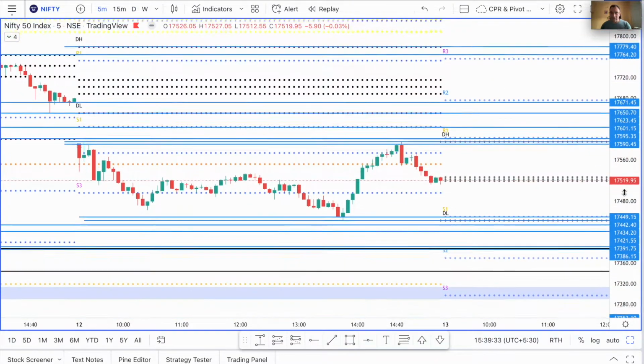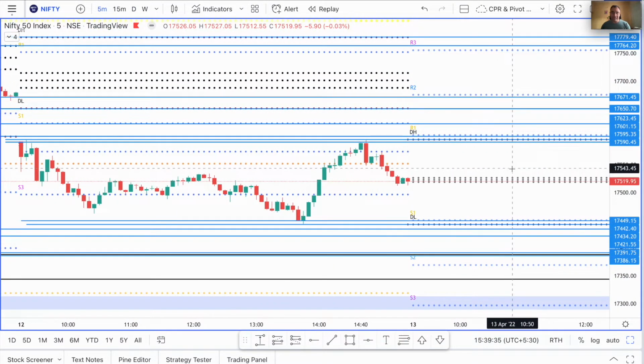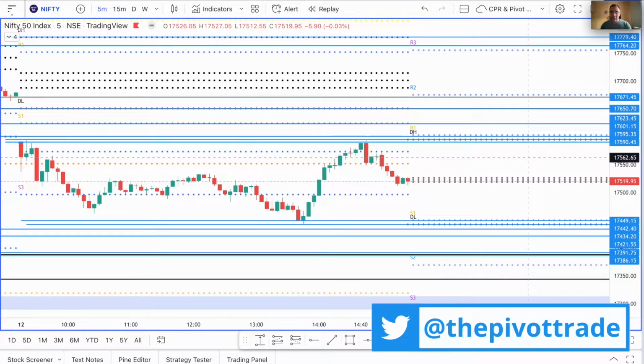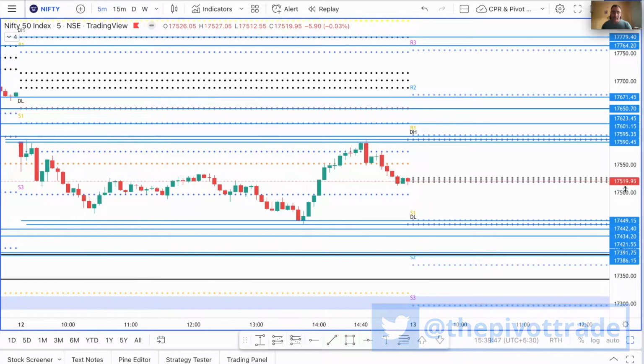Just ensure that you take down all these levels. I do post all these levels daily on Twitter for your benefit, so that you can always take down these levels and trade based on these levels. These are important levels marked from historical price action, and unless you see any strong candles breaking these levels, it is not advisable to take any position.